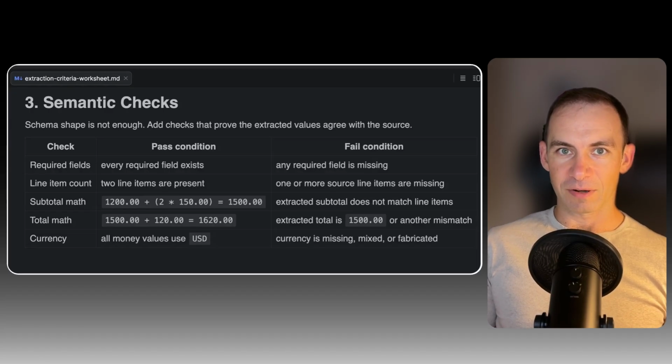A schema can require a subtotal field, a tax field, and a total field, but your validator still needs to check whether subtotal plus tax equals total. The number of extracted line items matches the source. The currency matches the document. And each value comes from supported evidence.